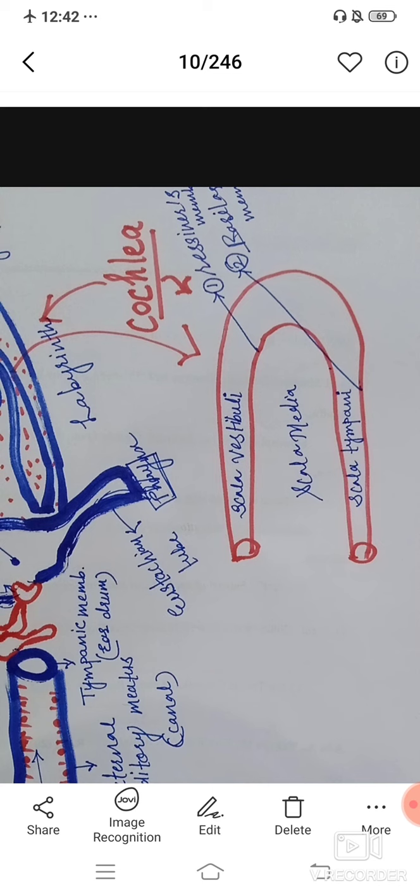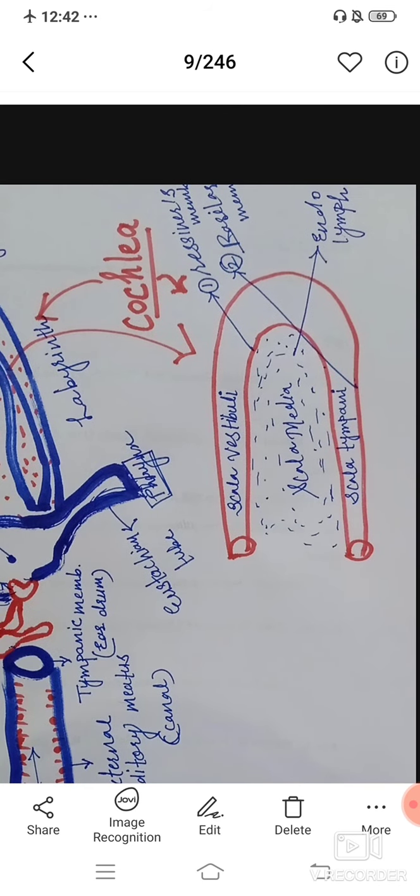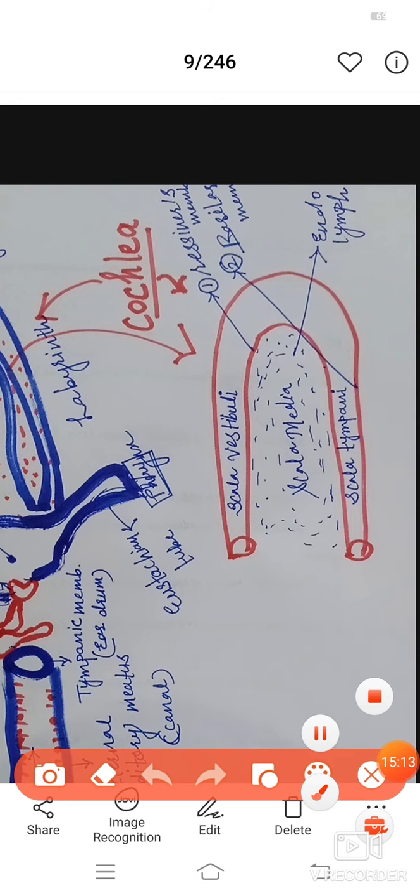The middle part is filled by a liquid called the endolymph. The scala vestibuli ends at the oval window. This one, the scala vestibuli, is ending at that point, and this is the oval window.